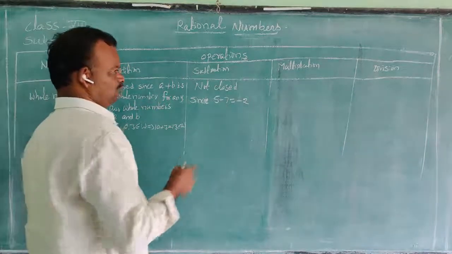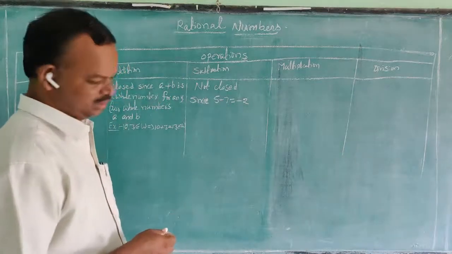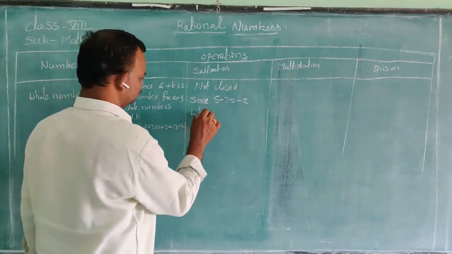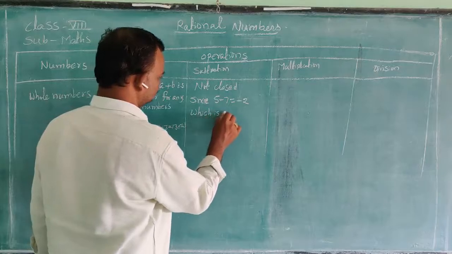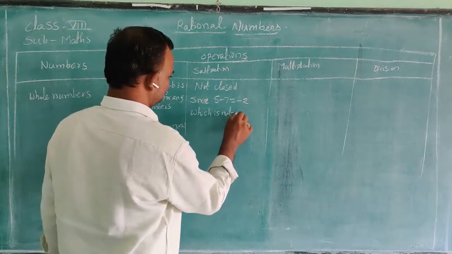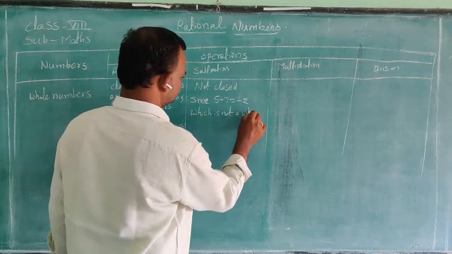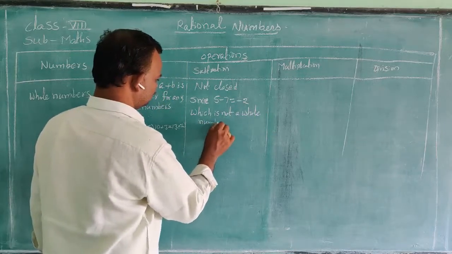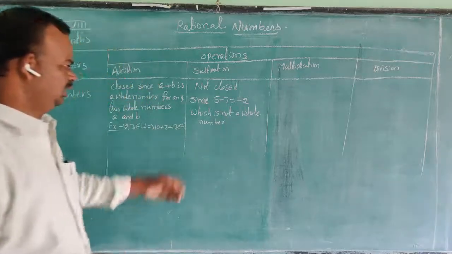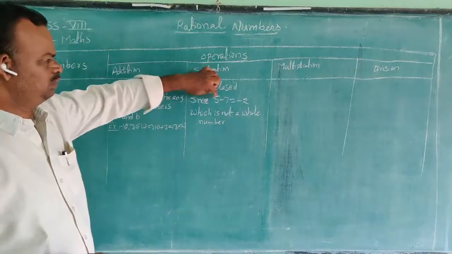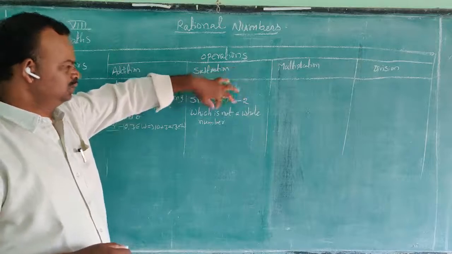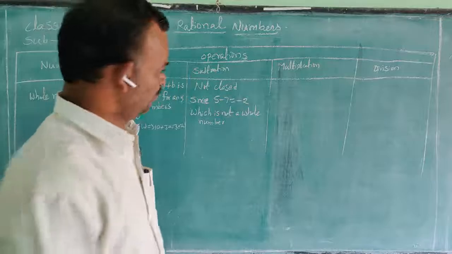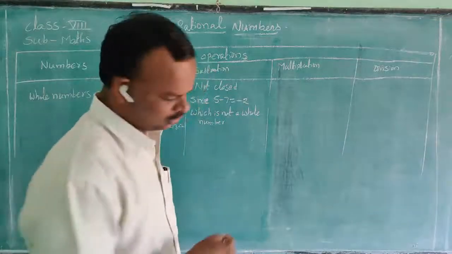Minus 2 is not a whole number. Already an example is given: 5 minus 7 is equal to minus 2, which is not a whole number. Next, multiplication, closed.